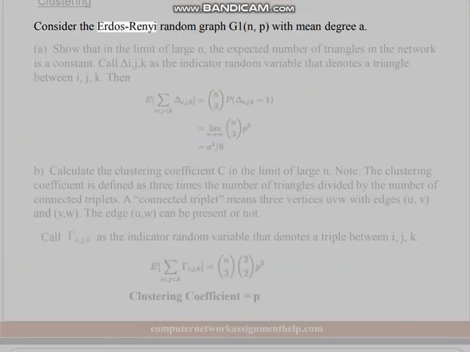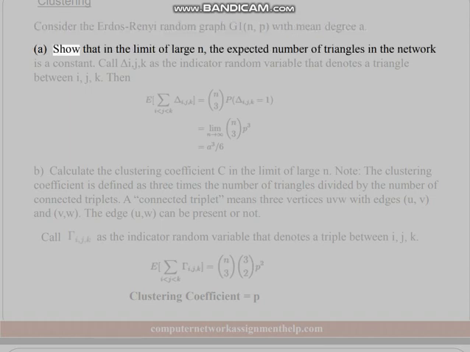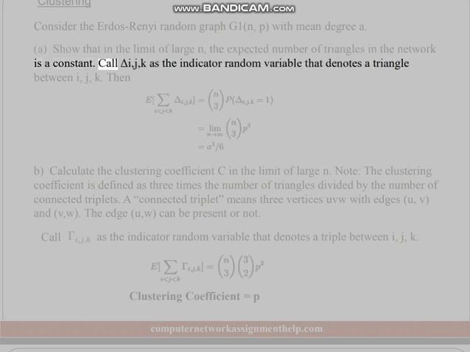Clustering: consider the Erdős-Rényi random graph G(N, P) with mean degree A. Show that in the limit of large N, the expected number of triangles in the network is a constant. Call delta_ijk the indicator random variable that denotes a triangle between i, j, k. Then